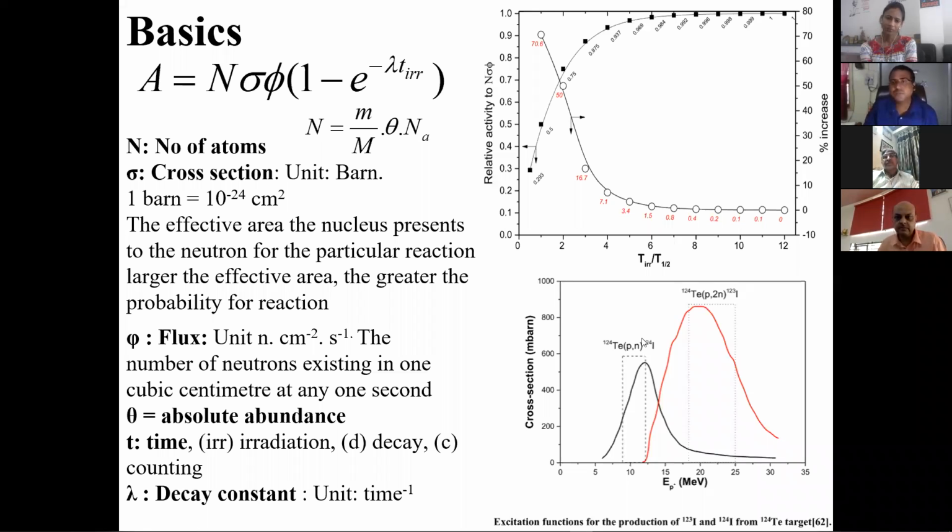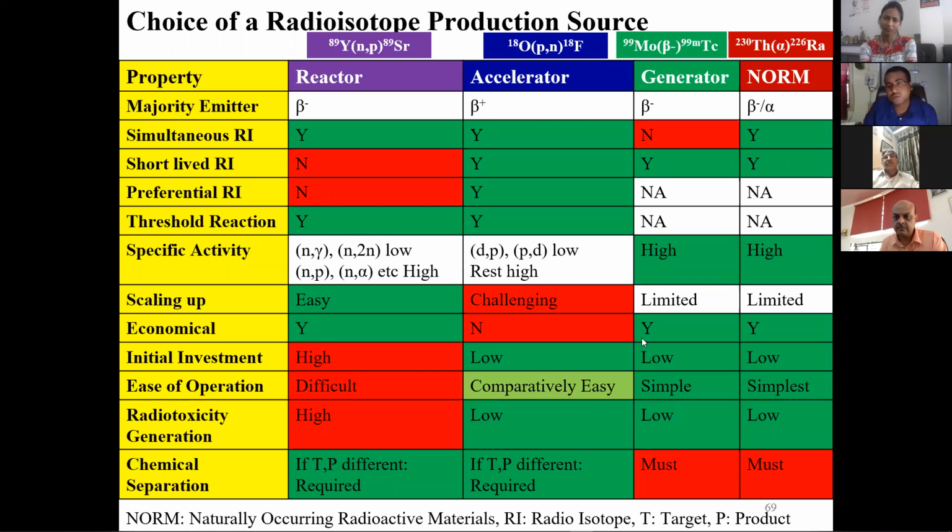So this is a brief comparison of four modes by which we can produce radioisotopes. One is a reactor, second is an accelerator, third is a generator, and fourth is NORM, that is naturally occurring radioactive material. In the case of a reactor, it will be mostly beta minus emitters. Mostly I'm saying, beta plus also is produced, but an accelerator will produce mostly beta plus emitters, a generator will produce mostly beta minus emitters, and NORM will produce beta minus or alpha emitters.